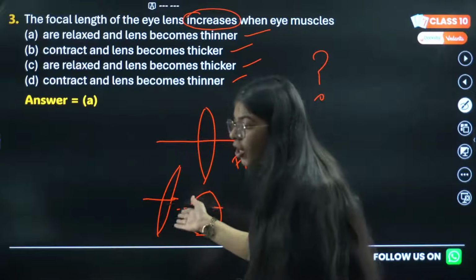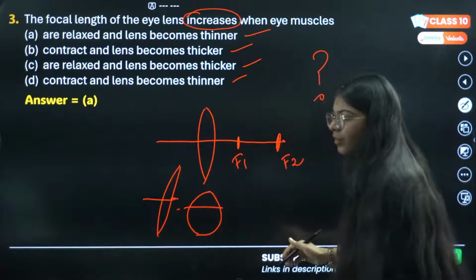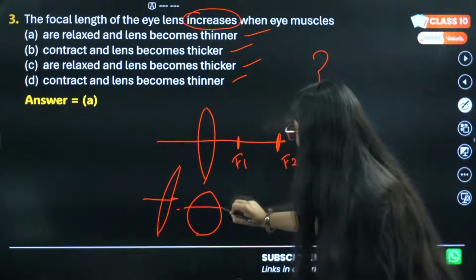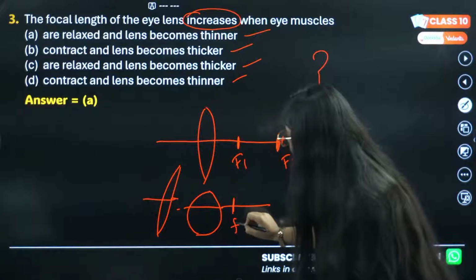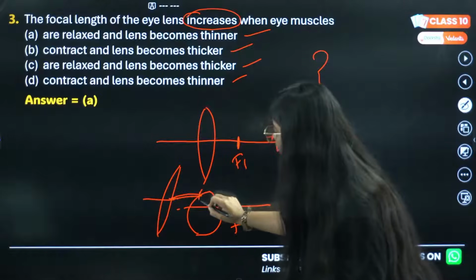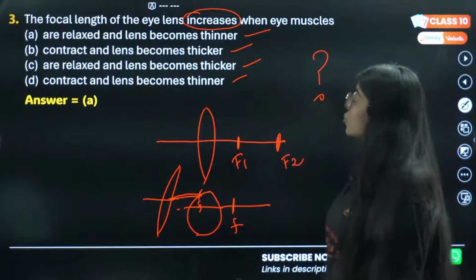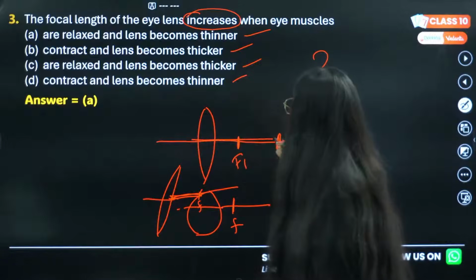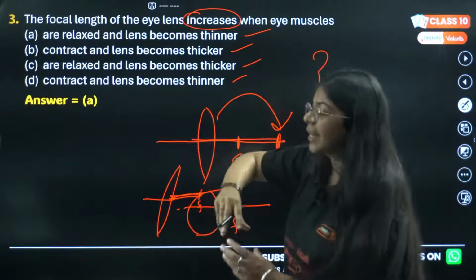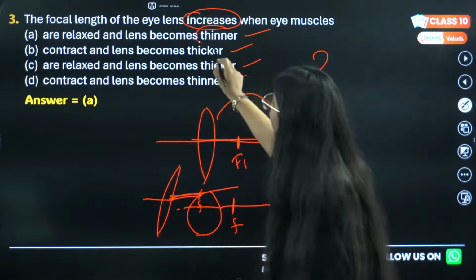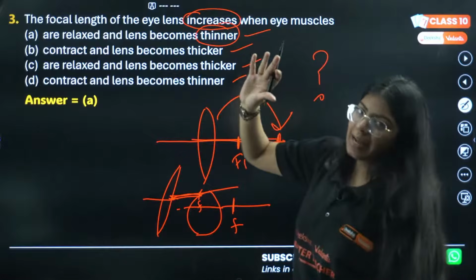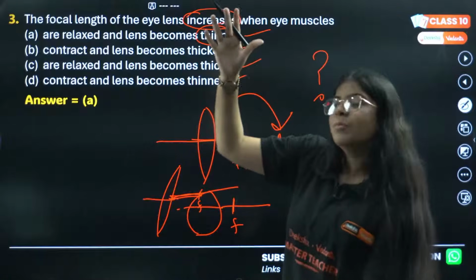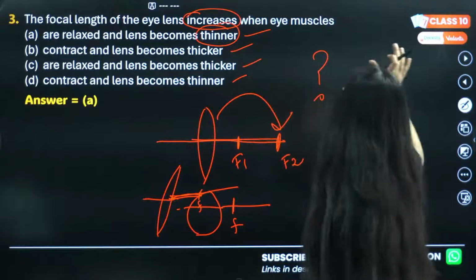This thick one or this thin one? The focal length of the thick lens will be less, and the focal length of the thinner lens will be more. So when we need to increase the focal length, the lens should be thinner, and for that the muscles are relaxed. If they contract, the lens will become thick. If they relax, the lens will become thin. So the answer will be A.